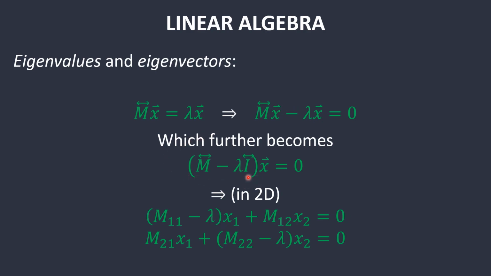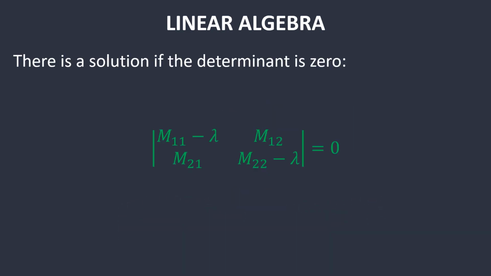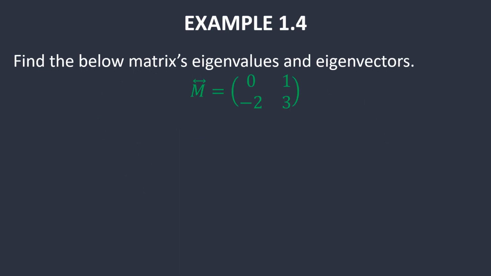So to solve this, you can set this equal to 0 by moving over the lambda x and then pulling out the x. And right here, this I matrix is the identity matrix. So you're just going to have a matrix that looks like this, and you just have lambda going throughout the middle, and then you're going to just have zeros. And this, of course, the one I drew is a 3x3 matrix. However, for the example, we're just going to continue going in 2D. So in 2D, it becomes a system of two linear equations right here. And there is a solution to that if the determinant of that system is equal to 0, which is seen right here.